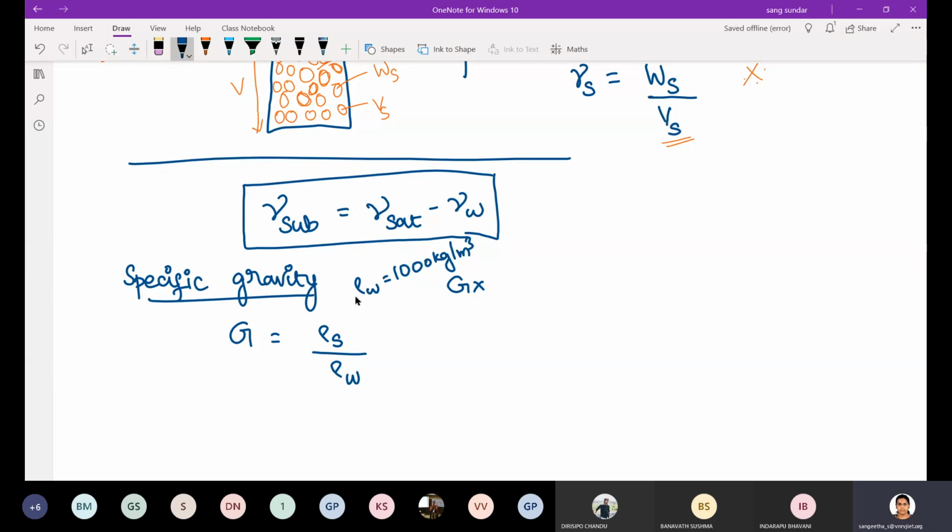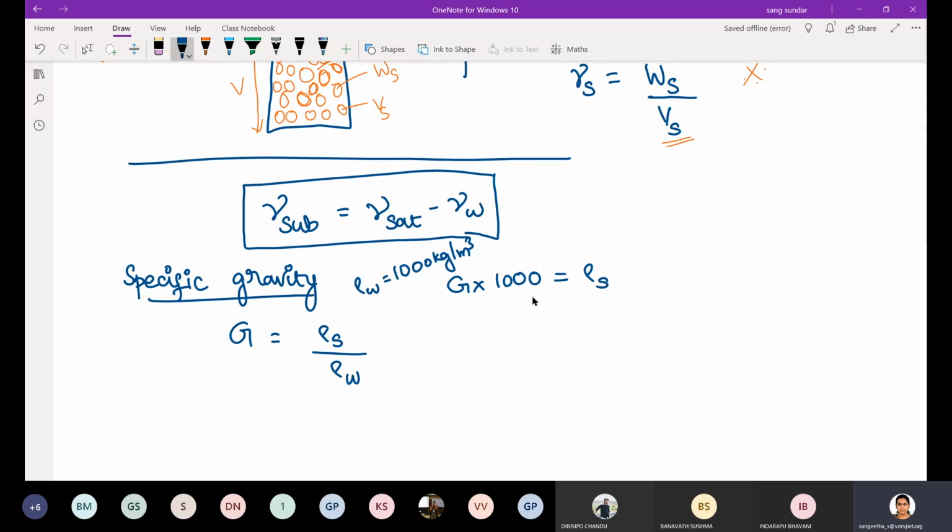If you multiply the specific gravity of any material with the density of water, then you will get the density of that material. Suppose you know the specific gravity of mercury, then multiplying it with the density of water gives the density of mercury. In the same way, if you know the specific gravity of gold, simply multiply it with 1000 and you get the density of gold.